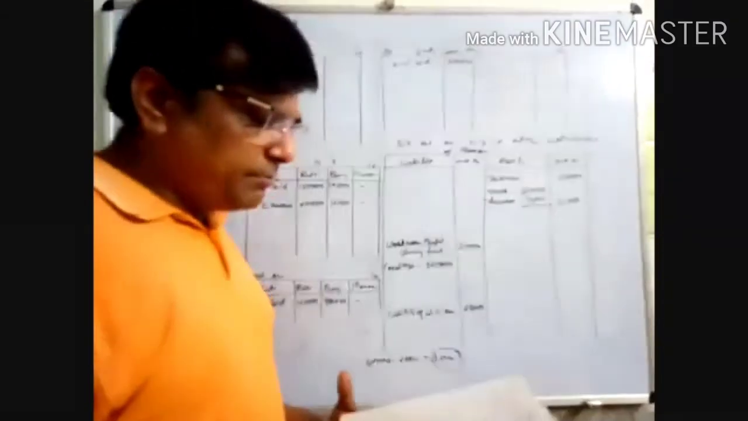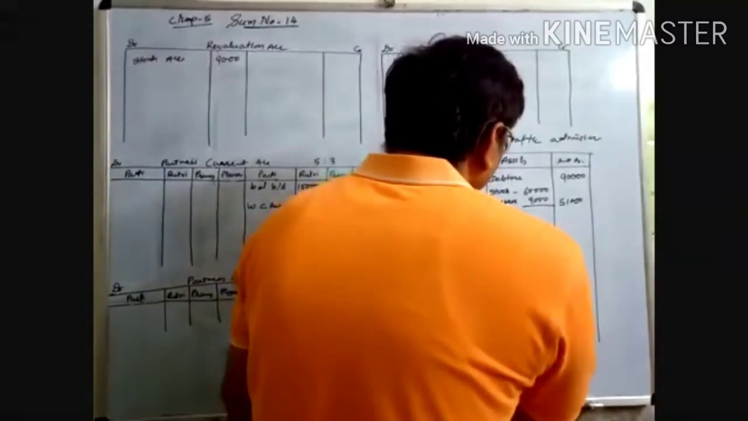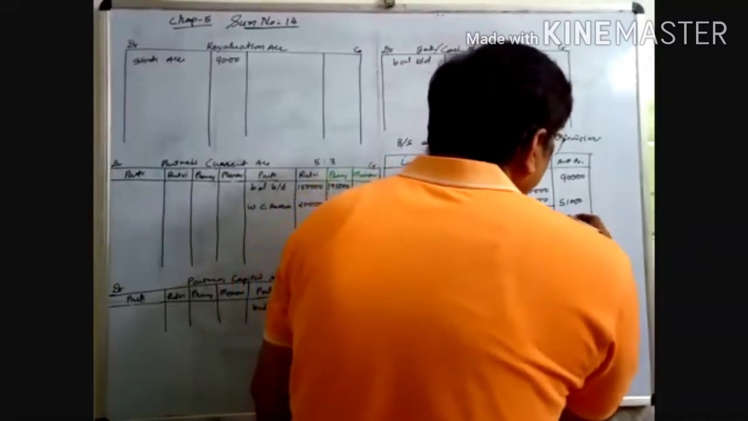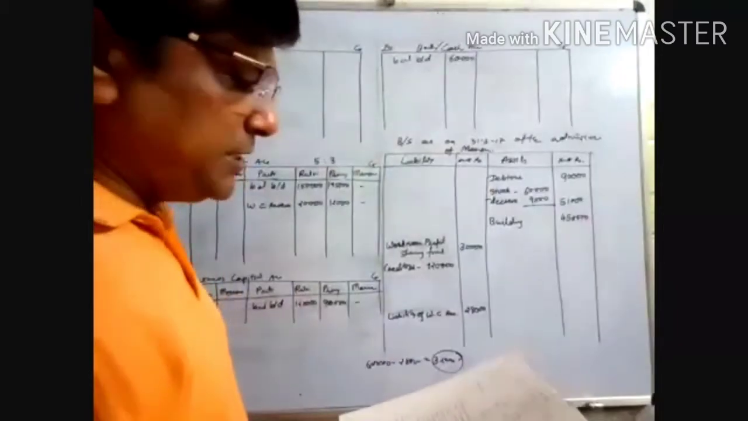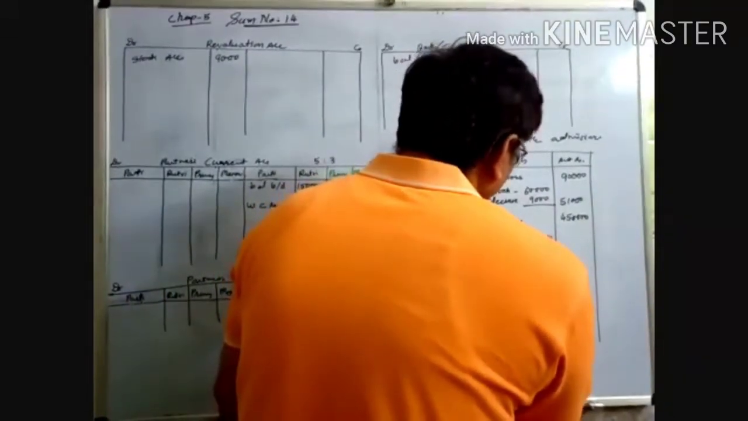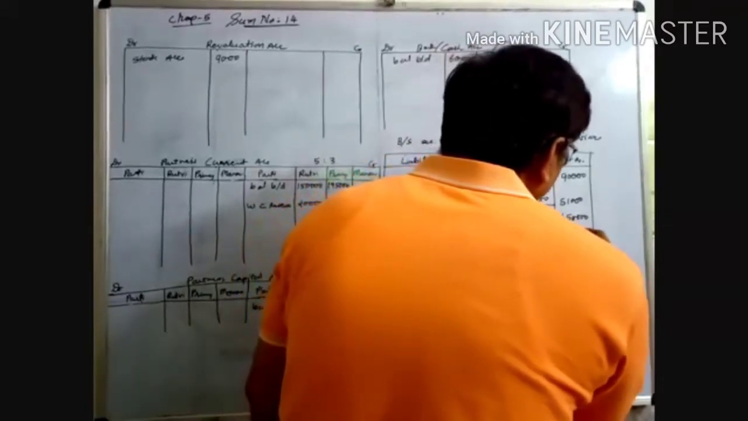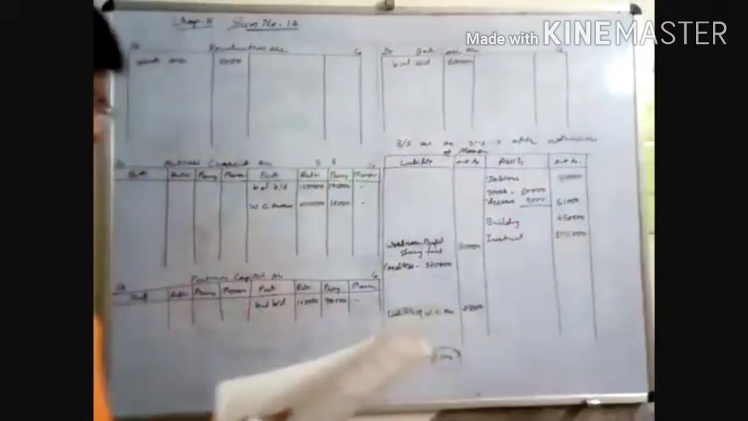Now the next is building 4,50,000. No adjustment, so building 4,50,000 in the outer column. Investment 1,05,000. Now we have to start the adjustments.